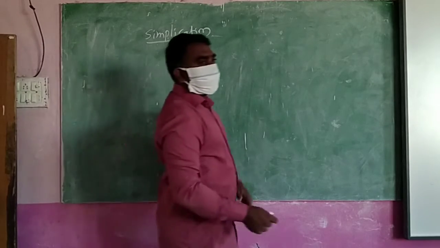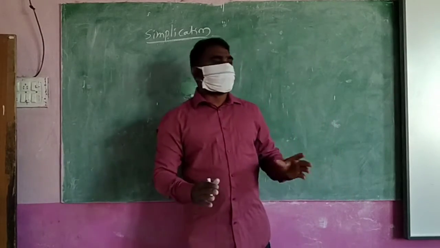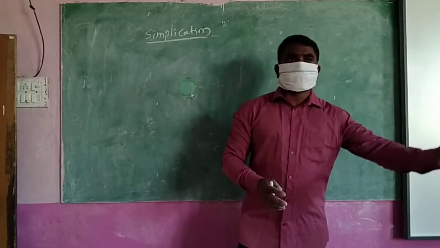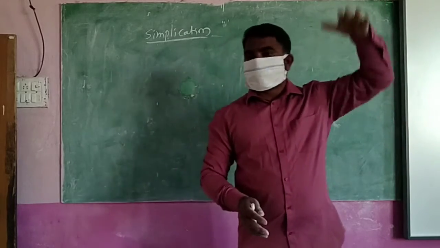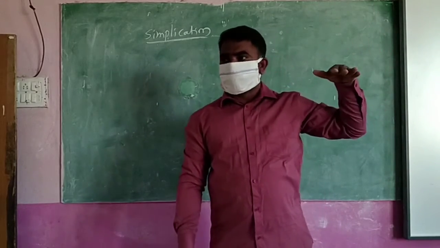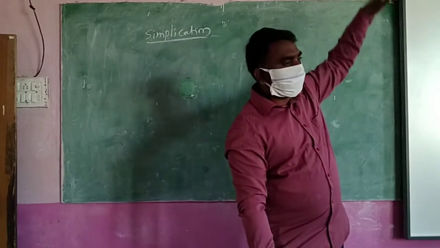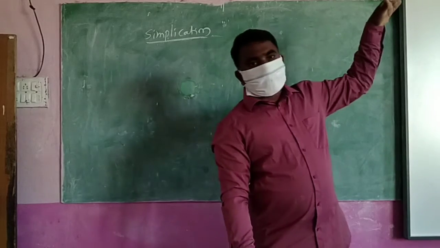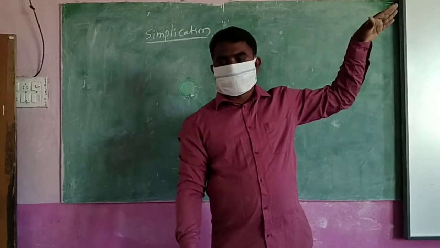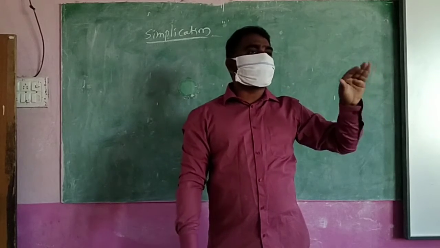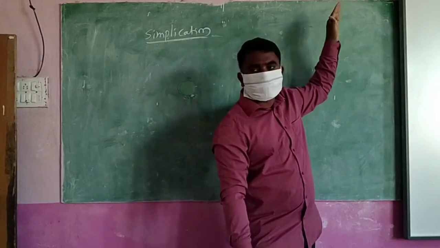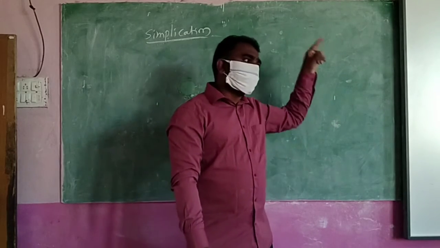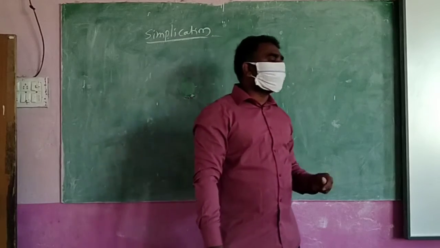So simplification, we are making into simple. I said to you yesterday, don't do the answer directly. Where we are, up and down steps are there, that you remember. Are you going up and up, or down and down, or sometimes up to down, or sometimes down to up? Questions like that will be there. Then what did I say to you? Easy method: if both are going in the same direction, then make the total. If one is up and one is down, different directions, then you find the difference.